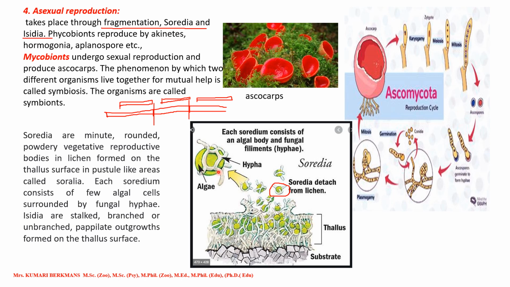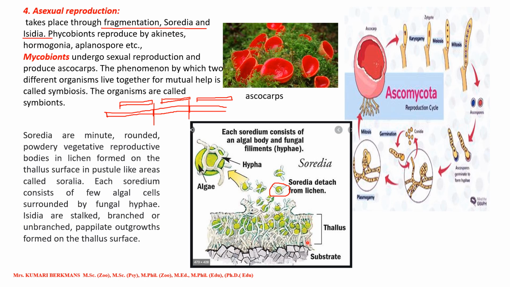So they are living symbiotically. Symbiotic life means the hypha absorbs the nutrients and gives them to the algae. The algae produce the food material and supply it to the fungus, and the fungus gives all the other nutrients to the algae, as well as protection. So this is called a symbiotic relationship between the algae and the fungi. Now how they reproduce: this is the thallus, this part of the body. What is this called? It is a lichen. Algae and fungi together are called lichen.